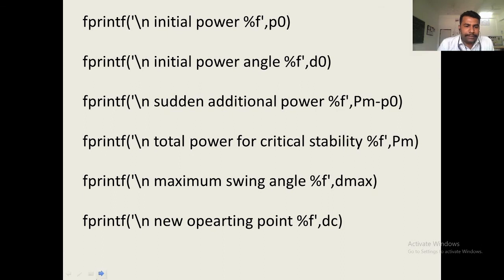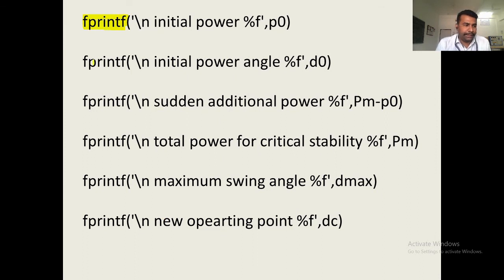This is the last part of the program. Here we have used the fprintf function to print statements like initial power, angle, sudden additional power, total power for stability, critical stability, maximum swing angle, new operating point.